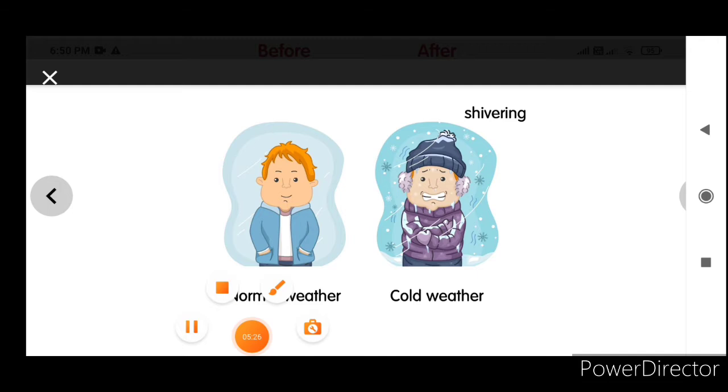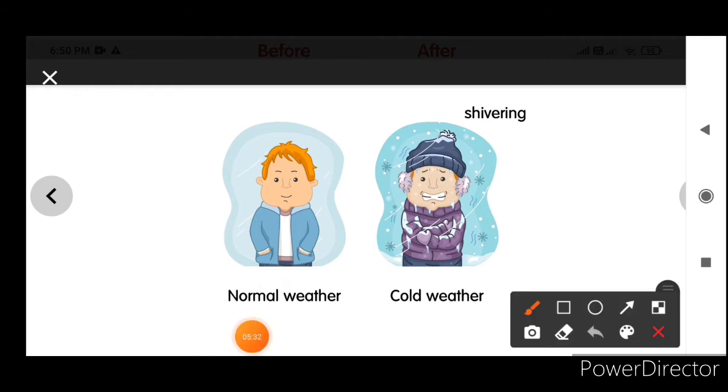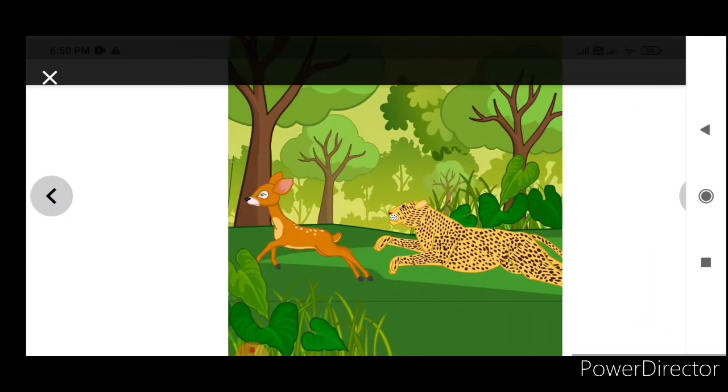Here you can see in normal weather how the person is enjoying the weather. He is not covering his body, he is not shivering. Normally, he is just enjoying the weather. Whereas in the second picture you can see he is shivering due to the cool weather. He wore a monkey cap and a sweater even though he is shivering. Write this in your notebook.